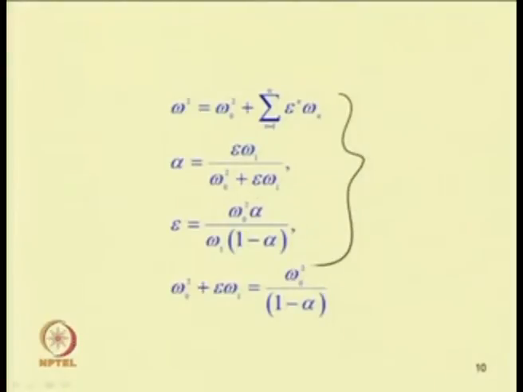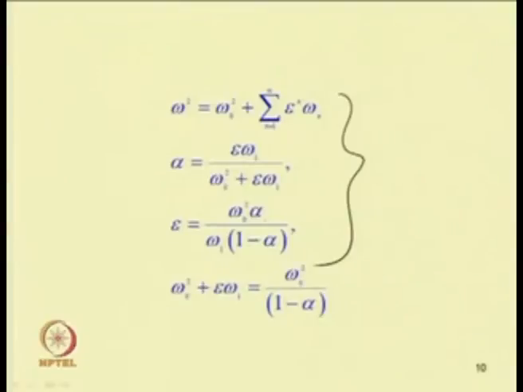So, epsilon equal to omega 0 square alpha by omega 1 into 1 minus alpha. In this equation we can write omega 0 square plus epsilon omega 1, that is the first term. Already we have written epsilon omega 1 equal to omega 0 square alpha by omega 1 into 1 minus alpha.